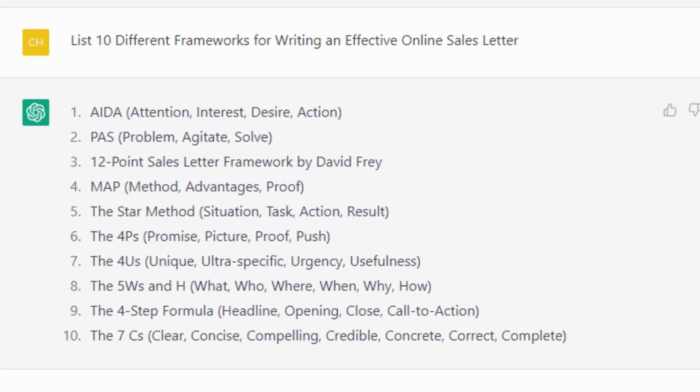Once you have your frameworks, one of the things that you can do based on the information that you already have in your conversation with ChatGPT is to ask the chatbot to use it as a context. And so that's what we're going to do right now. I'm going to ask the chatbot to use one of the frameworks to write a specific sales presentation. And we're now going to click enter.